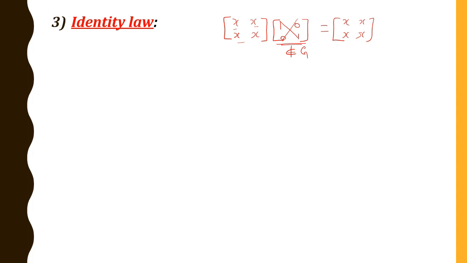Okay, let us check another way. Suppose instead of 1, 0, 0, 1, I take 1, 1, 1, 1, what happens?